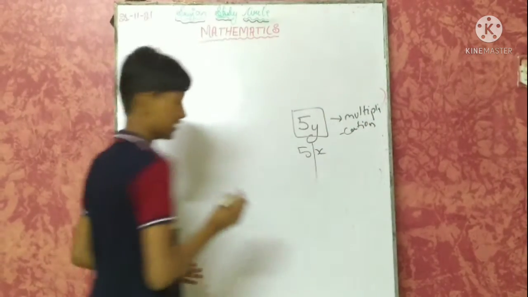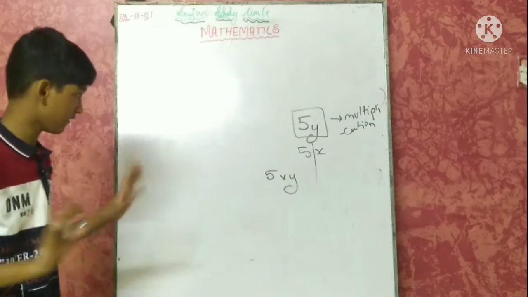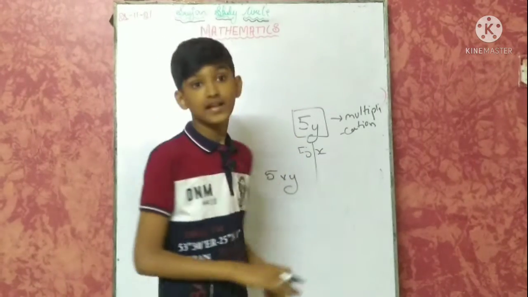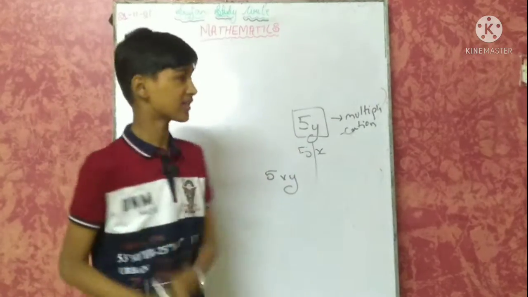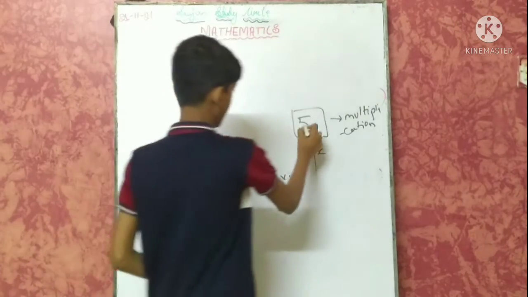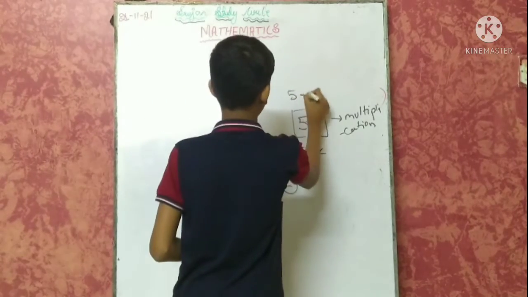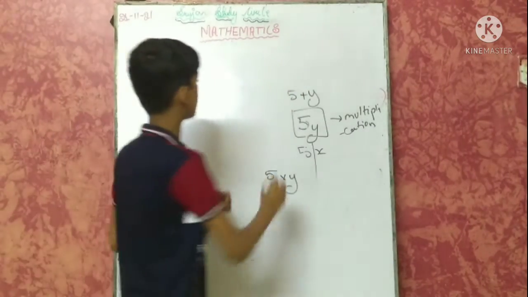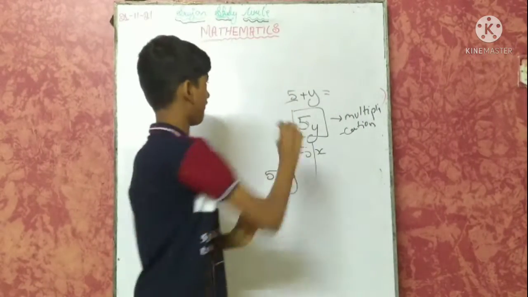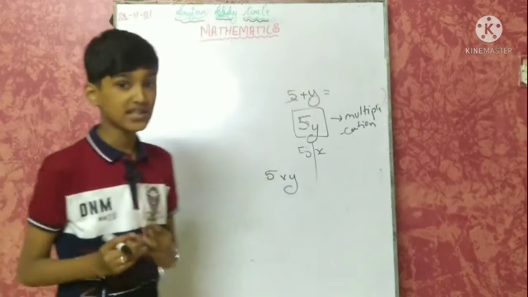We can write this 5y like 5 into y. This is correct. But if there is any symbol between them, like addition or subtraction, we are not considering it as multiplication. So in this case it is one term because it is joined. But if we have 5 plus y, it is not a single term. There are two terms in this: 5 is a term and y is a term.